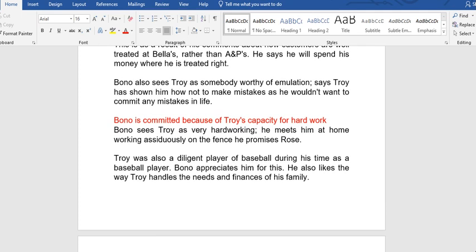Bono also sees Troy as somebody worthy of emulation. He says Troy has shown him how not to make mistakes, as he wouldn't want to commit any mistakes in life.